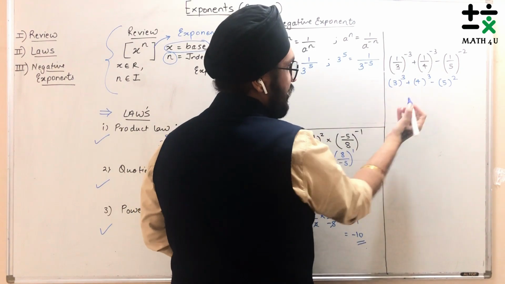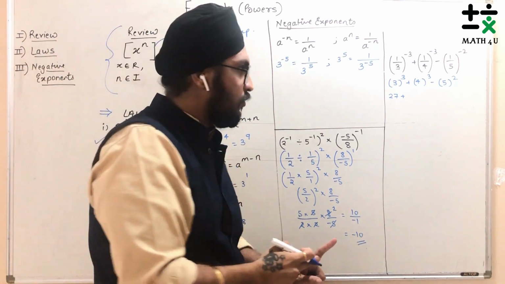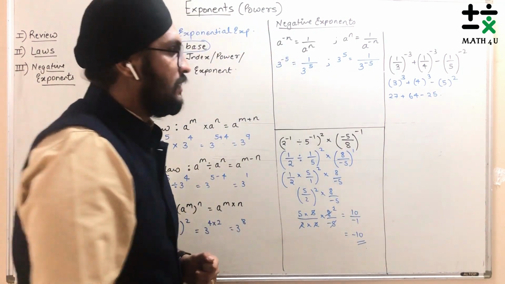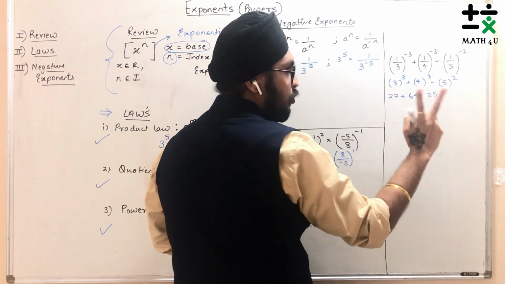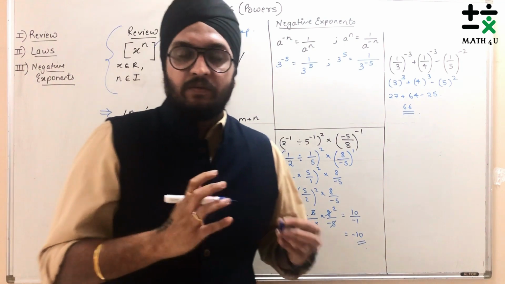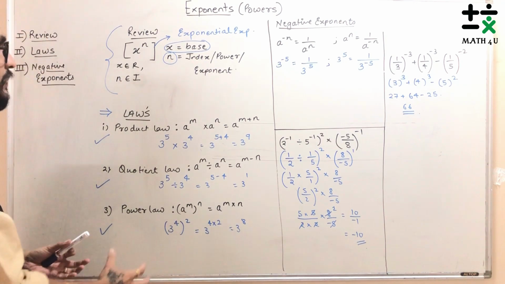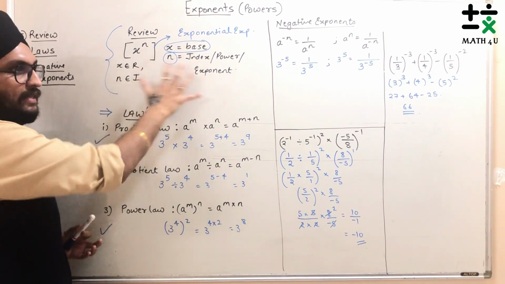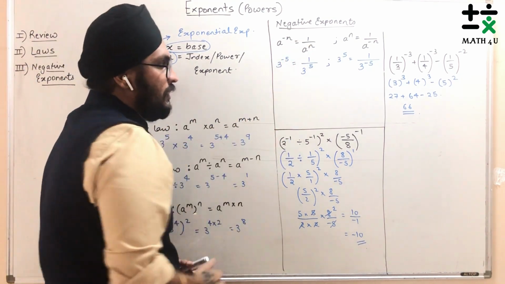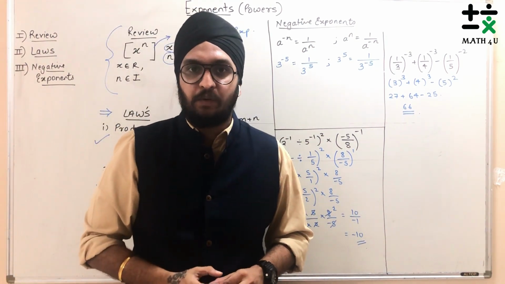So 3 cubed is 3 3s are 9, 9 3s are 27, plus 4 cubed is 4 4s are 16, 16 4s are 64. So 64 minus 25. Correct? So the answer will be 27 minus 25, 2. 2 plus 64, 66 will be the answer here. Correct? So that's the part which is solved for exponents, which we have seen here. The review, that is nothing but the definition, or you can say the basics of it. We have seen 3 laws with the examples. We have seen one more law which is the negative exponents, and 2 sums which deal with all the parts. Let's move on to the deeper part of your exponents here.